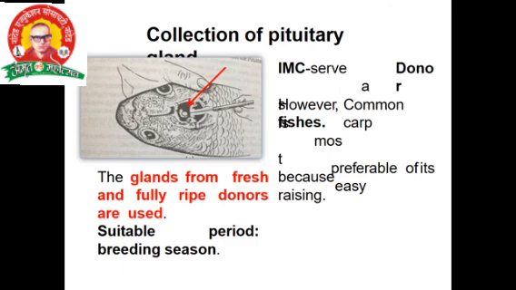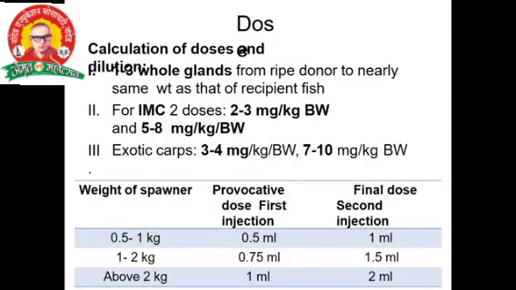This fish figure indicates that we collect the pituitary gland below the brain. Then about the doses: the ratio for breeding is 1:2, as I already told, 1 female and 2 males. First the dose is given to the female, not the male. For a fish weighing 2 to 3 kg, the dose is 2 to 3 mg per kg of body weight. After an interval of 6 hours, the female is given the second, higher dose.